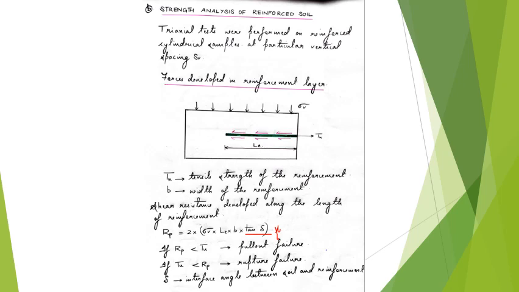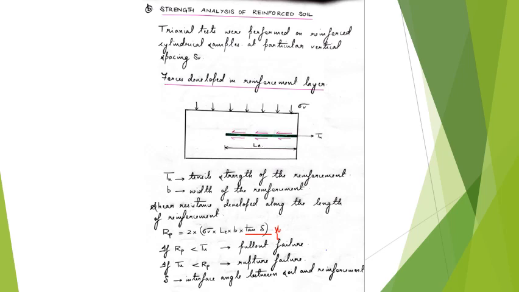Here delta is actually the interface angle between the soil and the reinforcement. Now how that is relevant is, if your interface angle is small, then it implies that your reinforcement has a smooth surface, so there will not be proper interlocking or proper interaction between the soil and the reinforcement.